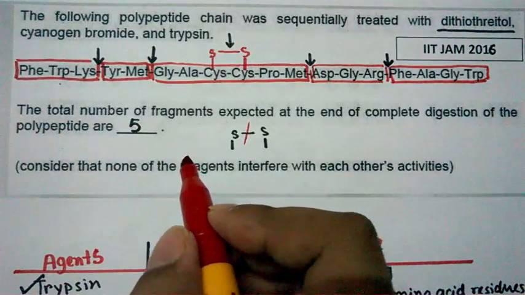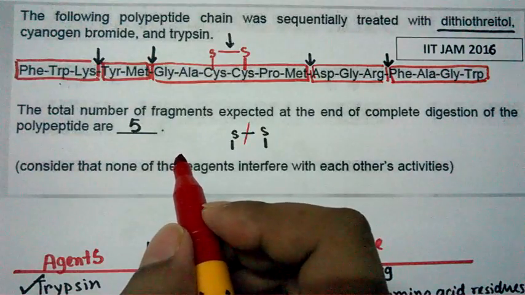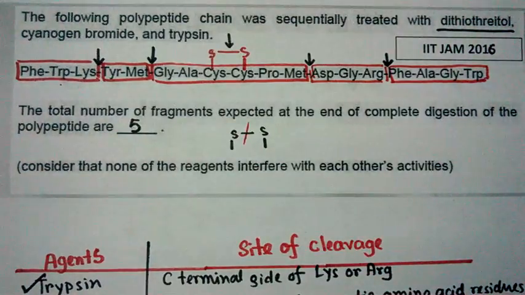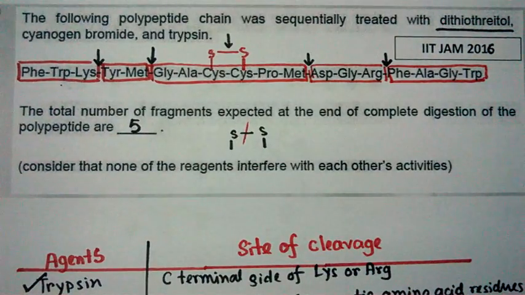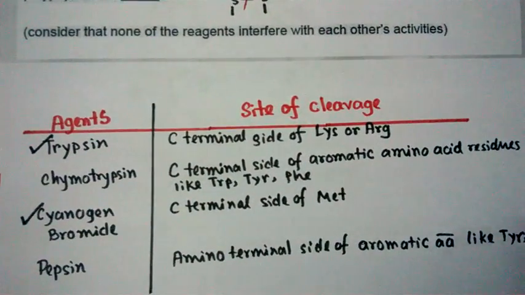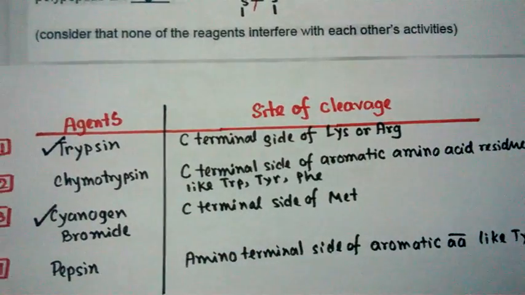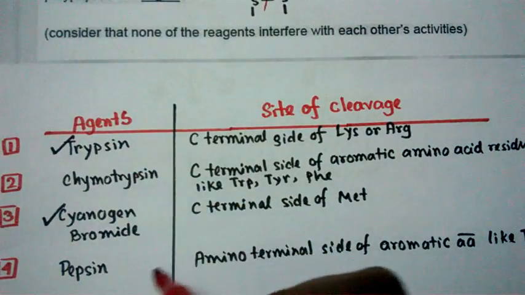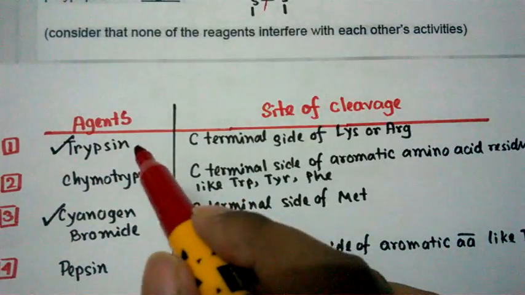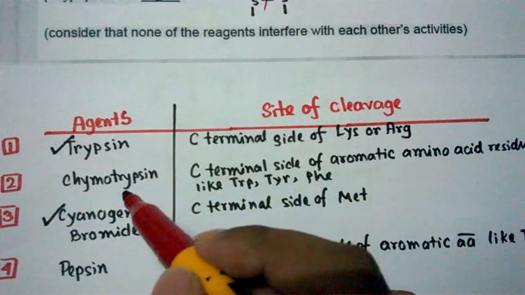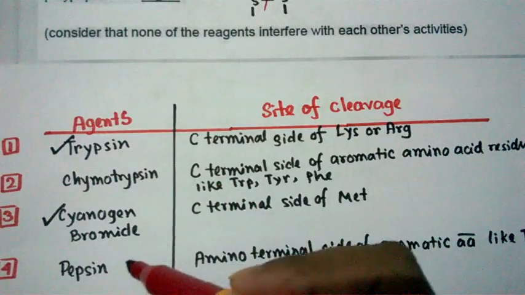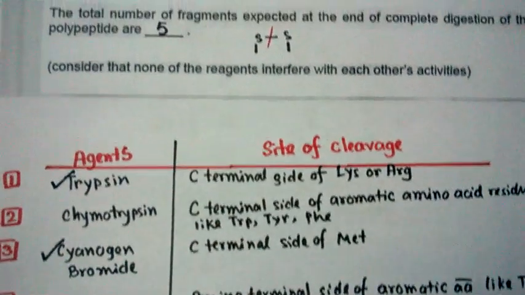This question came under the numerical answer type section, the NAT section, and if you answer this question correctly, you would get 2 marks. This question is very easy and very important for other competitive exams. A lot of competitive exams ask this type of question. So you just need to understand these cleavage sites. It's good to remember all of them because questions generally come from these types of enzymes. They can also ask about chymotrypsin or pepsin. They can digest the peptide with chymotrypsin or pepsin and then ask how many fragments would be produced.